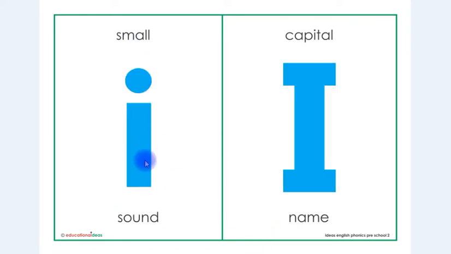This is letter I in small shape and this is letter I in capital shape, and the sound is A and the name is I.